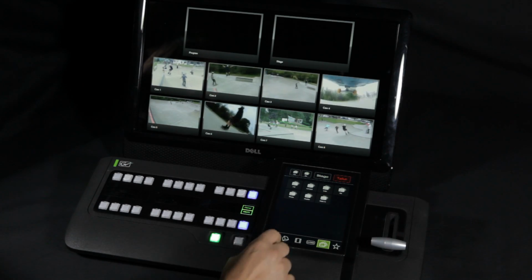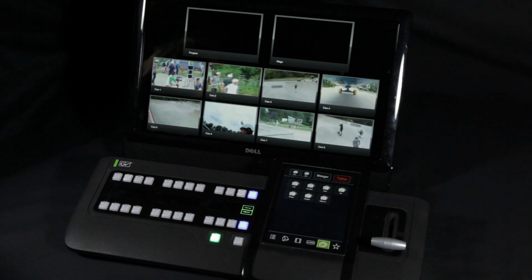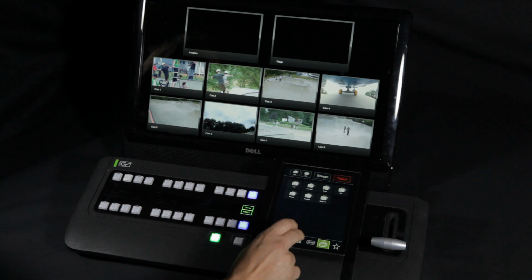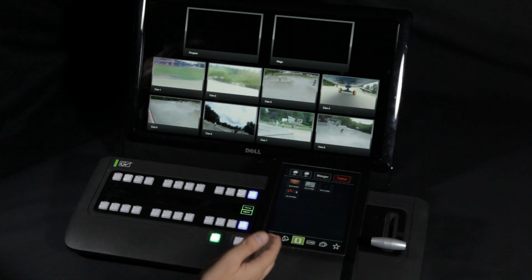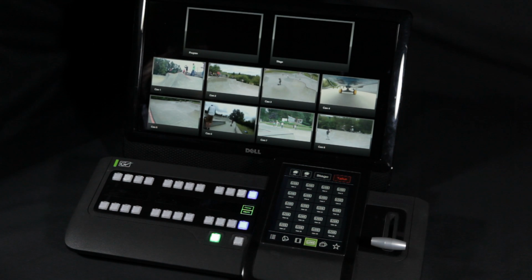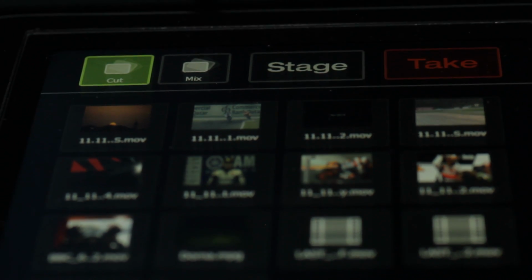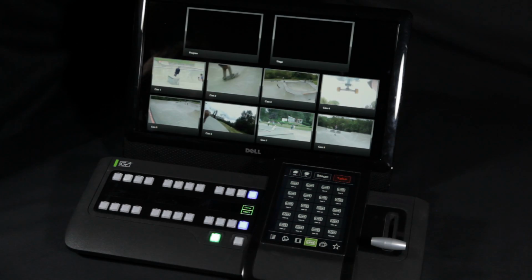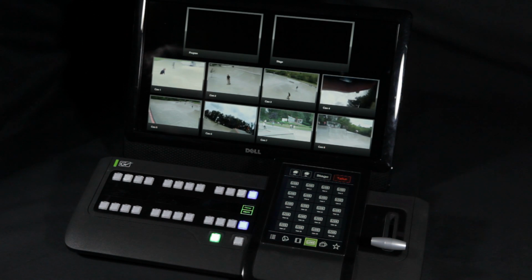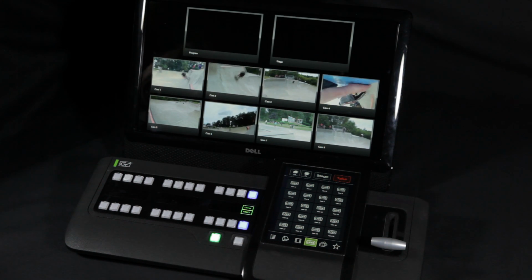In GV Director, we call each of these building blocks production elements. So whether you're talking about your effects or your transitions created using our Director Composer tool, or your clips or live inputs, we call them all production elements. They are elements of the production, and it is in the layering of these elements that our operator can create the look and feel of their live production. In many ways, we've borrowed some of the concepts you would find in a non-linear editing environment and brought them into the live production workspace.